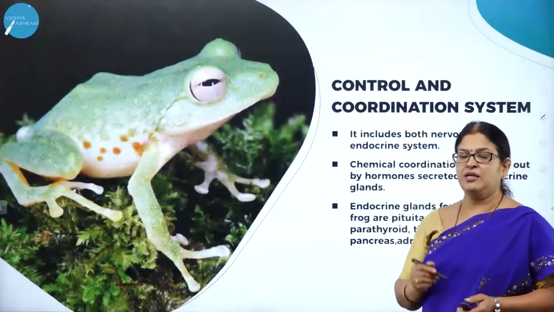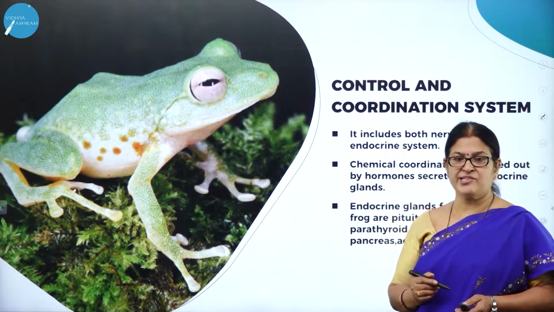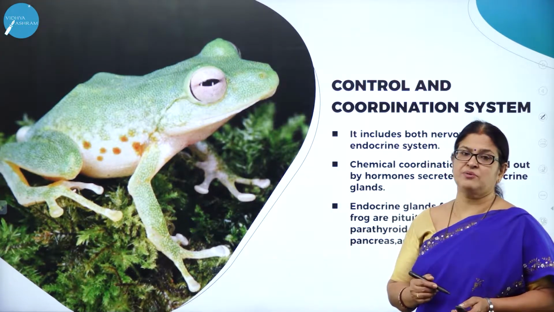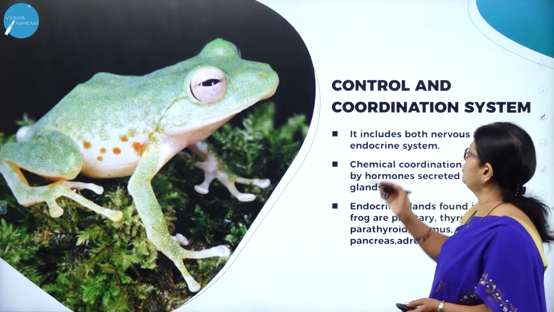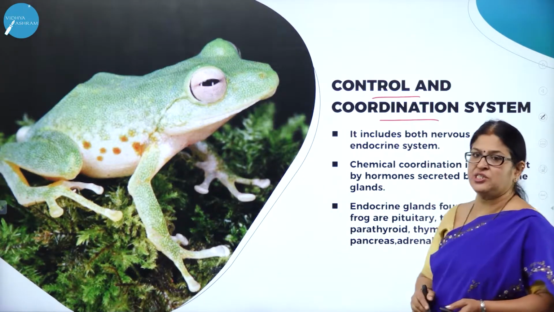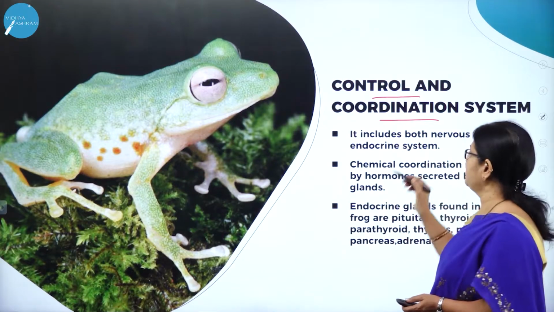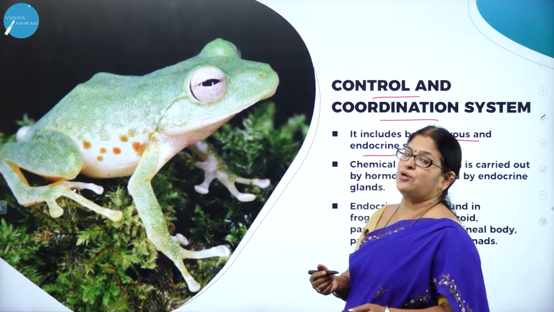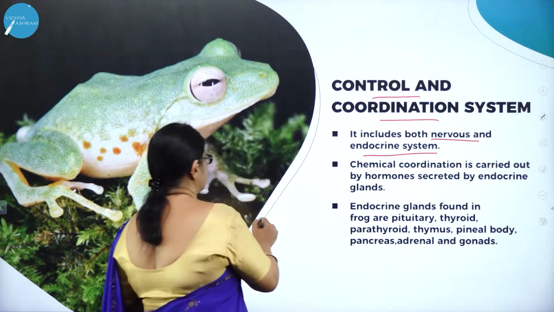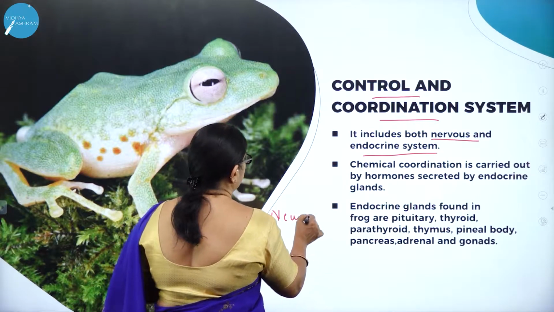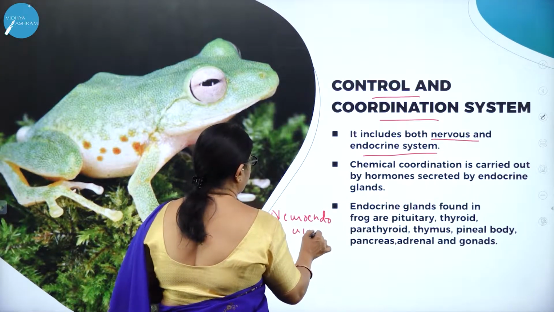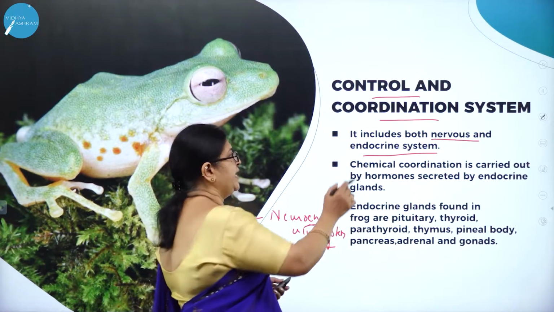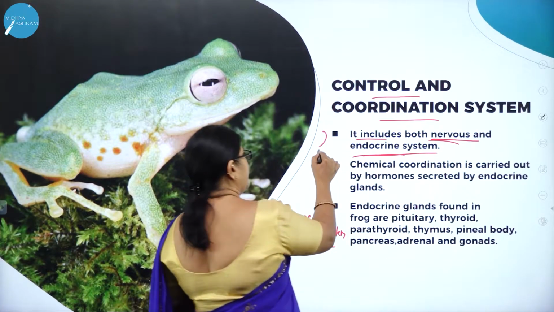Hope you remember in my last session we studied about the excretory system. Now in today's session we are going to study about the nervous system in frog. As we all know, the control and coordination in this animal takes place through both the nervous and the endocrine system. So you can call it the neuroendocrine system. What is neuroendocrine system? It includes both nervous and endocrine system.